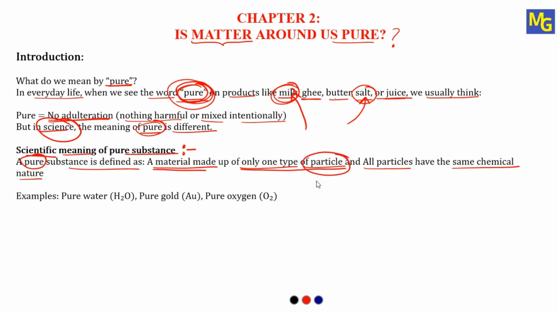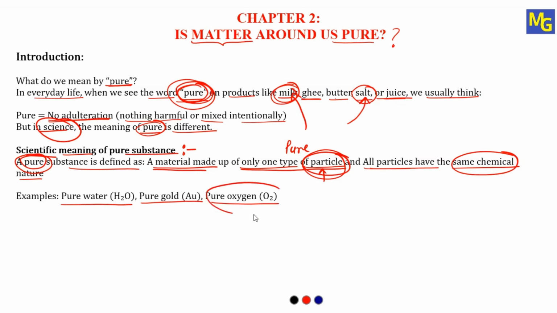I hope everybody knows matter is made up of particles. If the substance is made up of only one type of particle, then we can call that substance pure. And remember, all these particles should have the same chemical properties. This is the scientific meaning of the word pure. I hope you are understanding. Examples: pure water, pure gold, or pure oxygen.